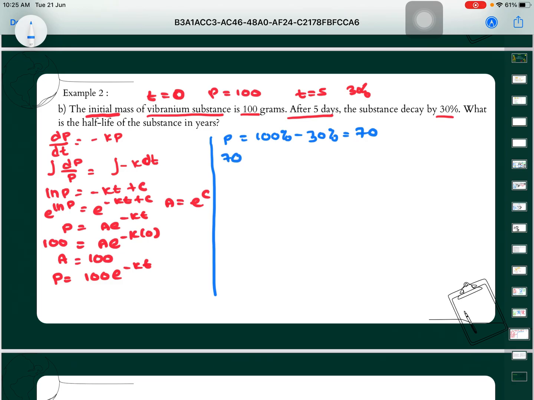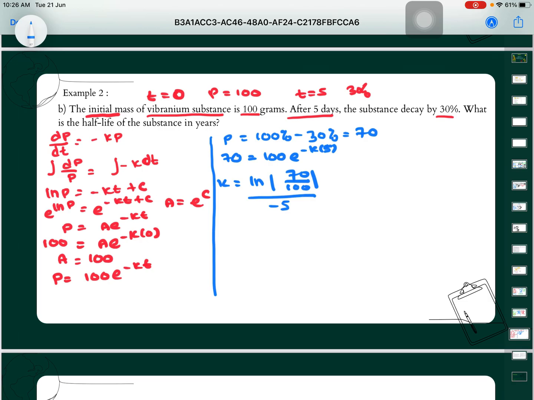So next, 70 is equal to 100 e power of negative K times 5. From here we will get the value of K, which is equal to ln of 70 over 100, over negative 5.